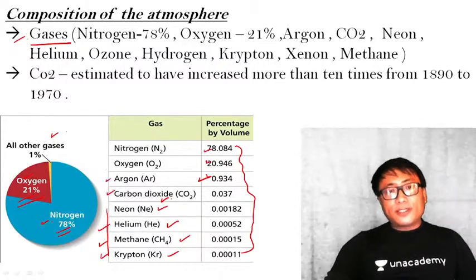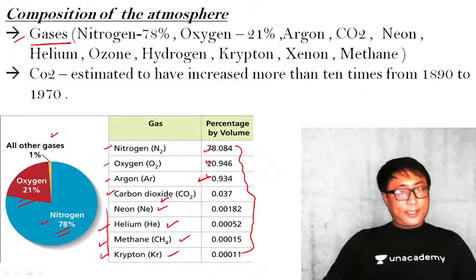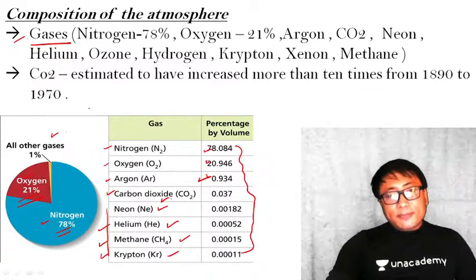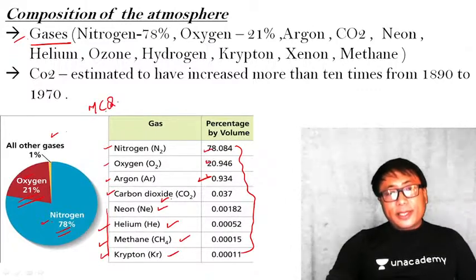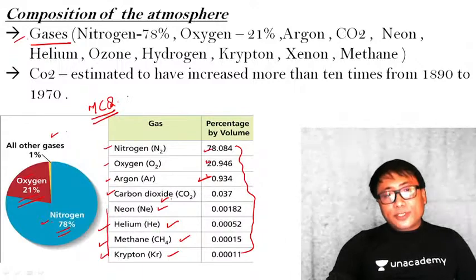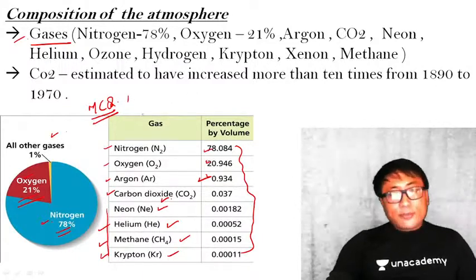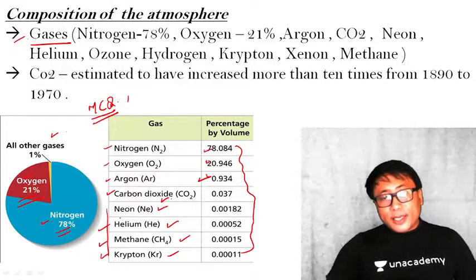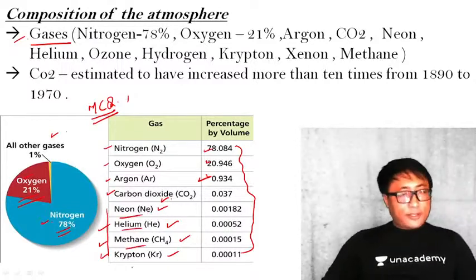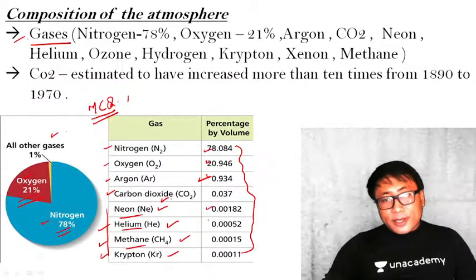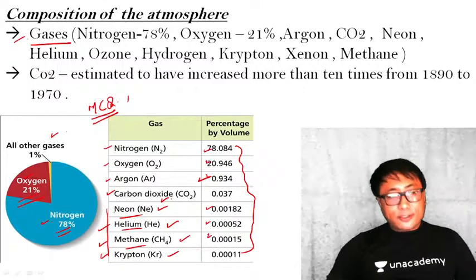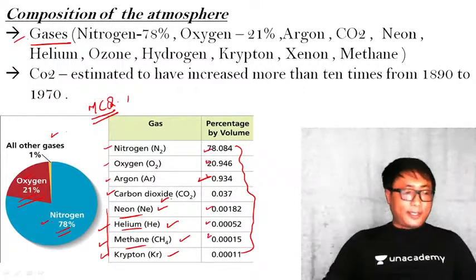Clear? Why? Because in the exam there may be an MCQ. In the MCQ, there will be a question like what are the gases which are there in the atmosphere, and they will give you options. In the options, this gas may be given. So even if you don't remember the numerical figure, it is important that you at least know the name.